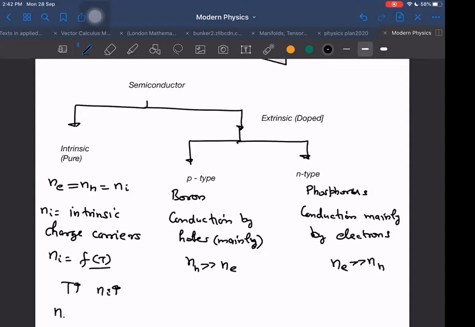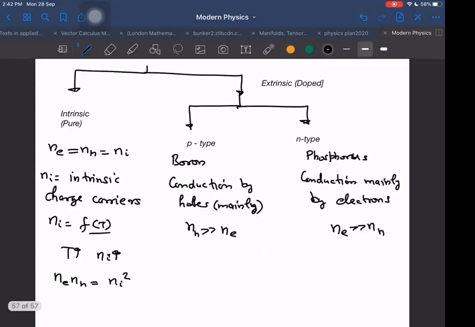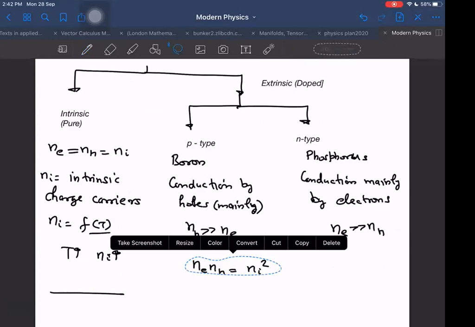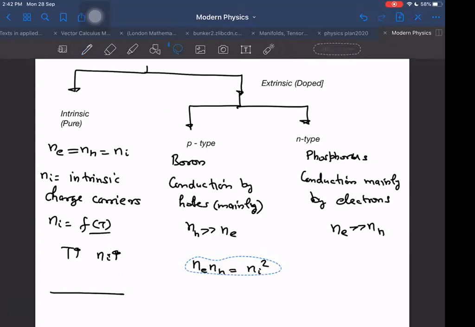Ne into Nh will be equal to, obviously Ni, both are equal to Ni, so it will be Ni square. But the wonderful thing is that this remains true for this also. That is the important thing to be understood, that this formula remains valid even if I keep it here or I keep it here.